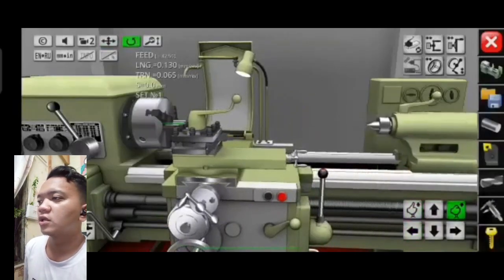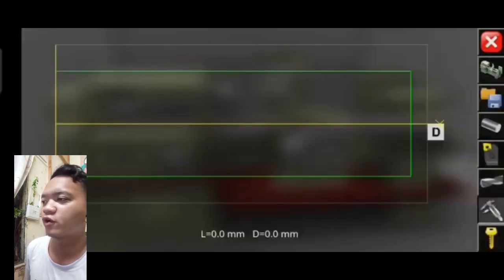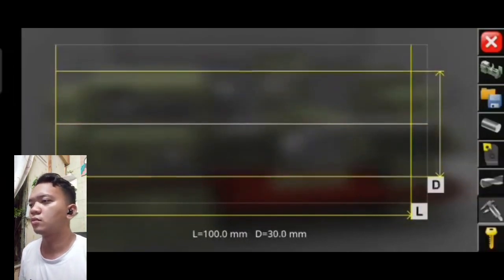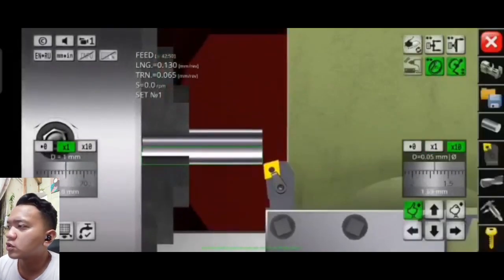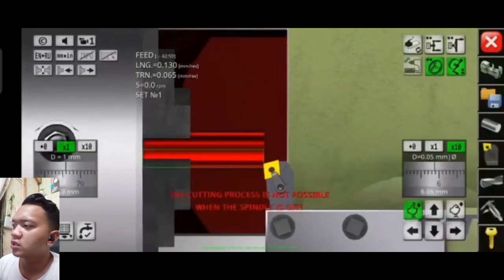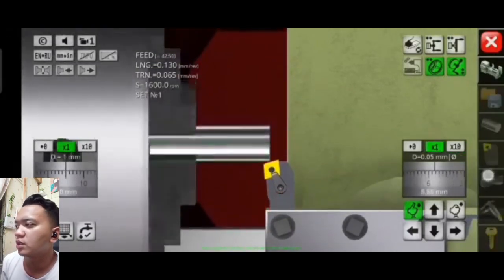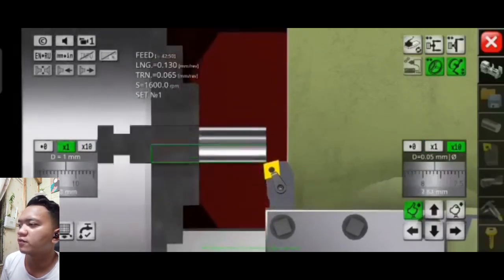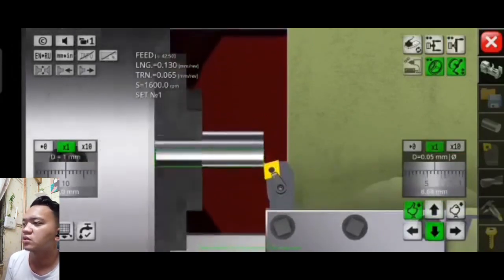Now we will place the tool post to the work and check if the diameter and length meet the requirement, which is 100 for the length and 30 for the diameter. After that, we will attach the tool bit to the workpiece so that we can get the exact target measurement. We will do the facing and remove 10 millimeters slowly, so the total is 10 millimeters. But we have to cut first by 5 millimeters and then another 5 millimeters.